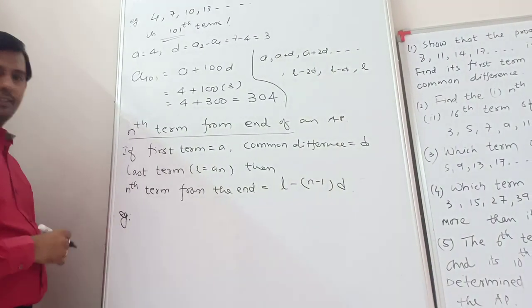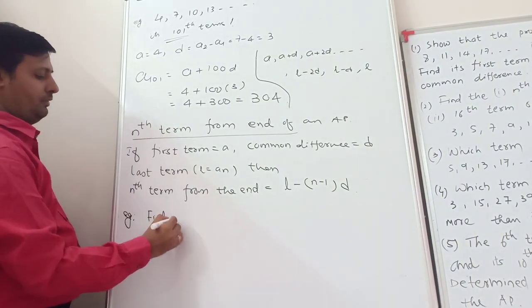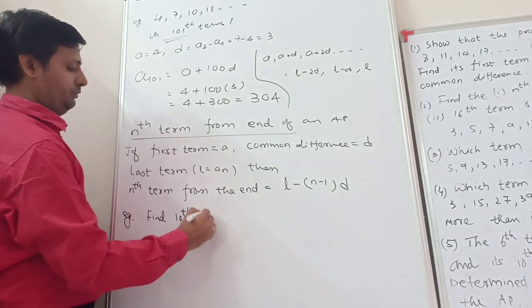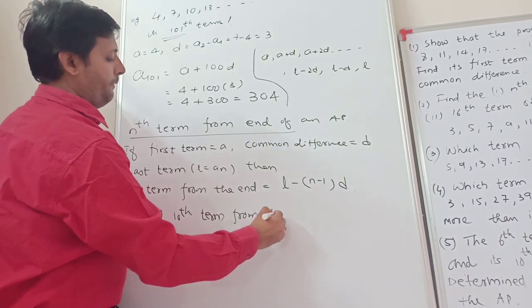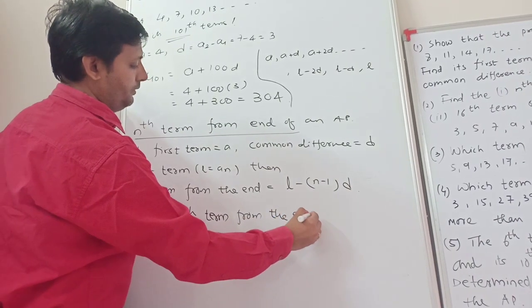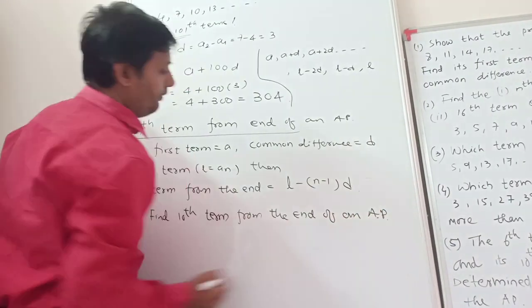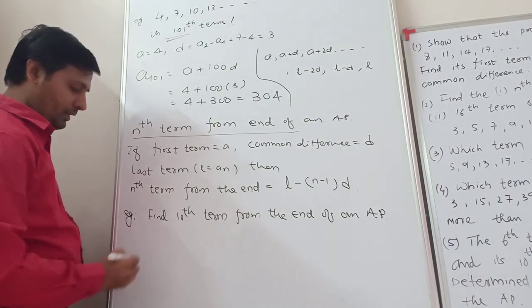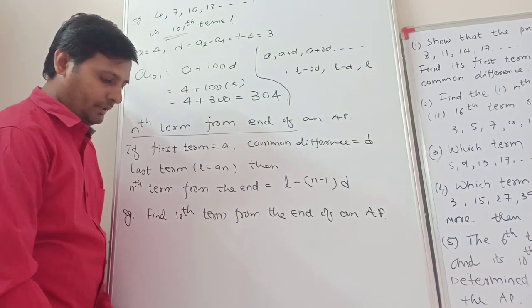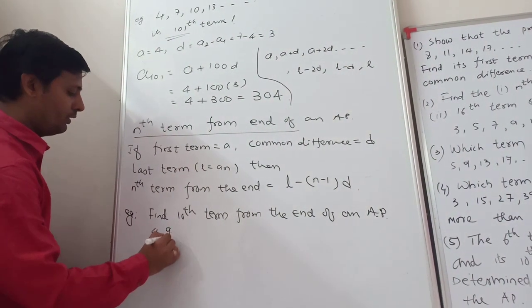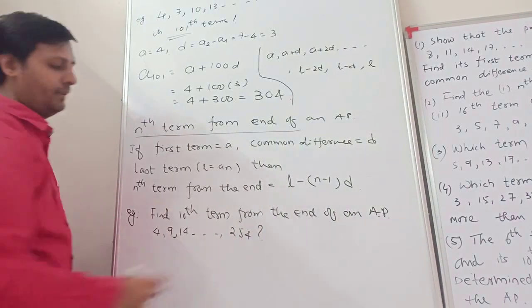Let us understand an example on this. Basically, let us find the 10th term from the end of an AP. Suppose we have the AP 4, 9, 14, up to 254.